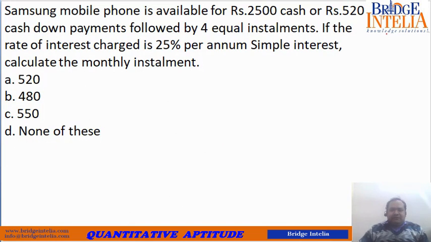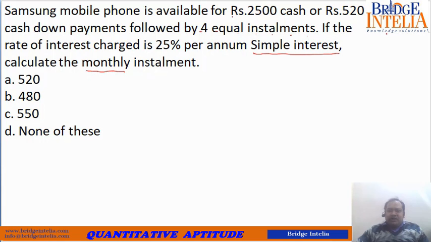So Samsung mobile phone is available for rupees 2500 cash or rupees 520 cash down payment followed by 4 equal installments. If the rate of interest charged is 25% per annum, simple interest. Please remember this is a case of simple interest. 4 equal installments. So we have to calculate the monthly installment. This is a case of monthly installment. So let's find out what is being conveyed.